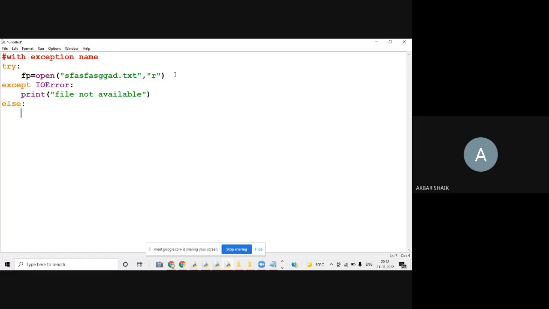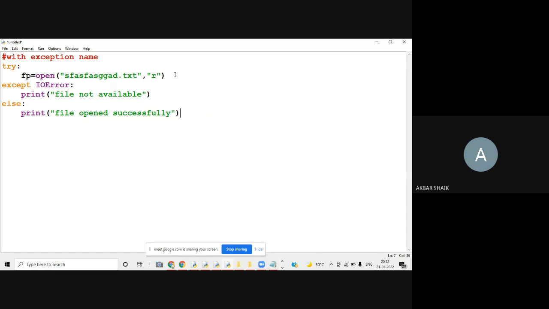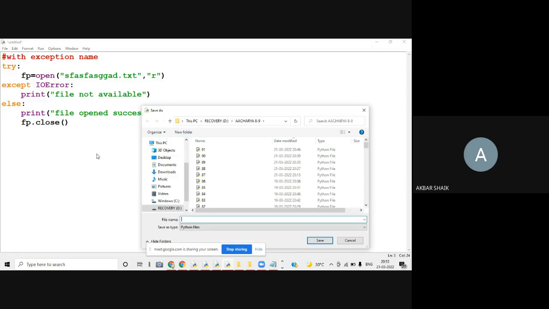Else means if the exception did not occur, print file opened successfully. So if the file is already available, then simply you can print file opened successfully, and simply close the file. So this is the program. Actually, this file is not there in my current working directory. I just gave some random name that is not there.